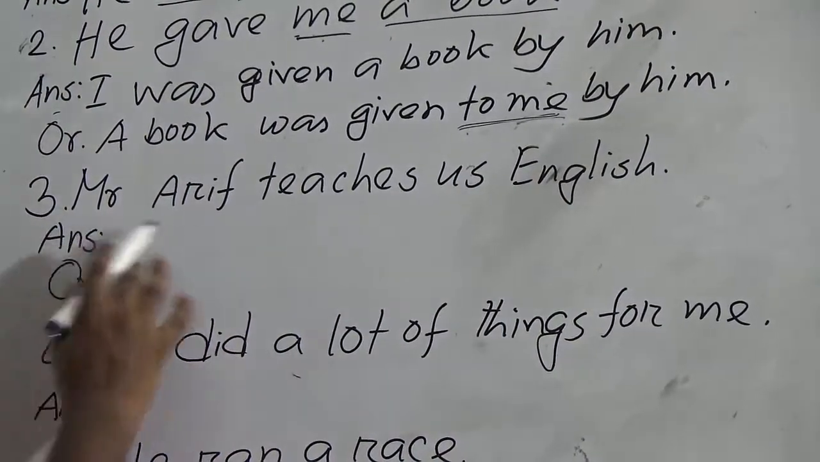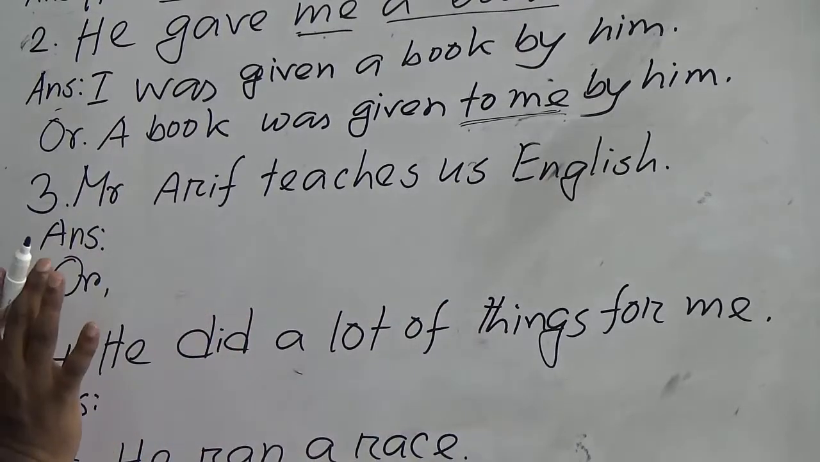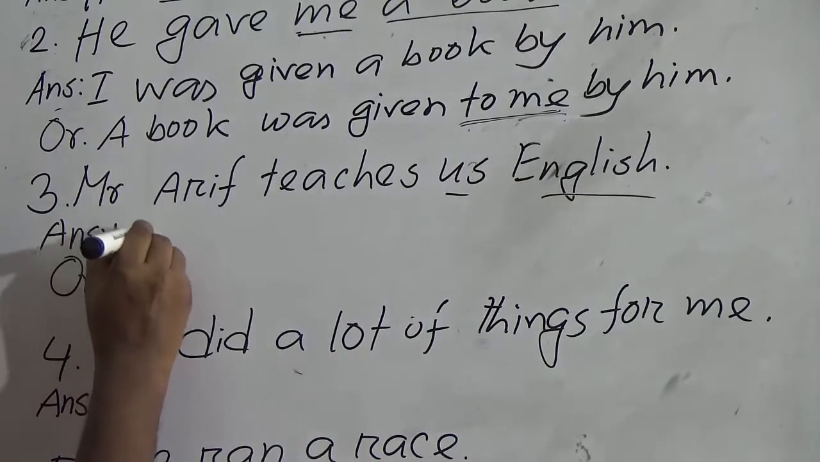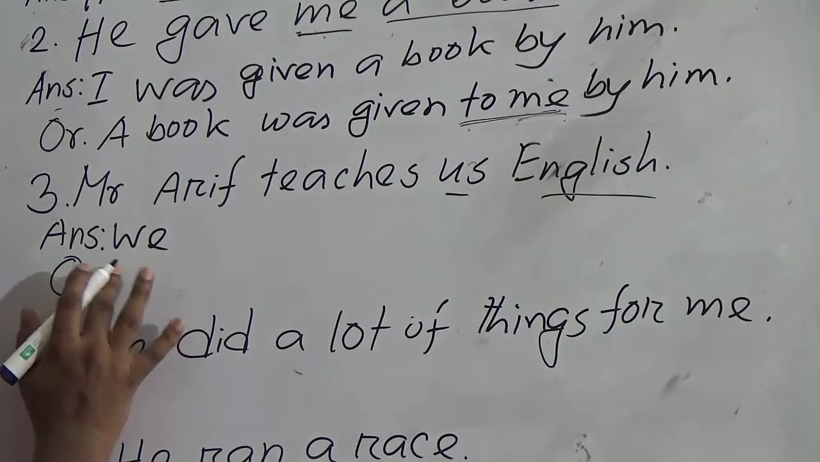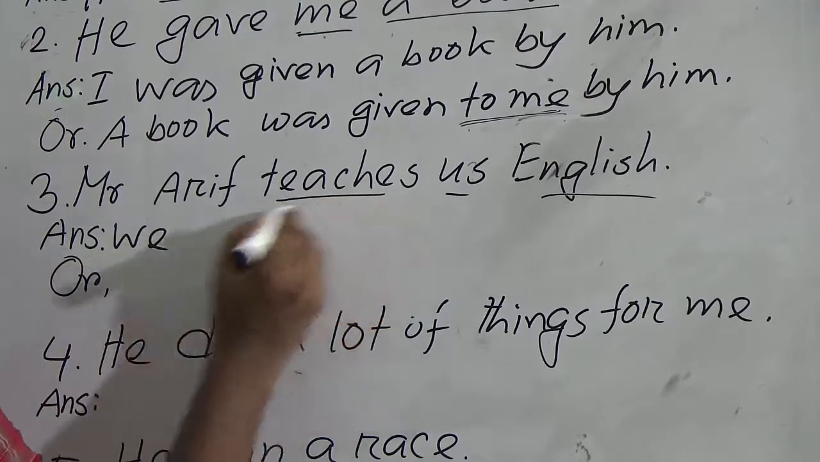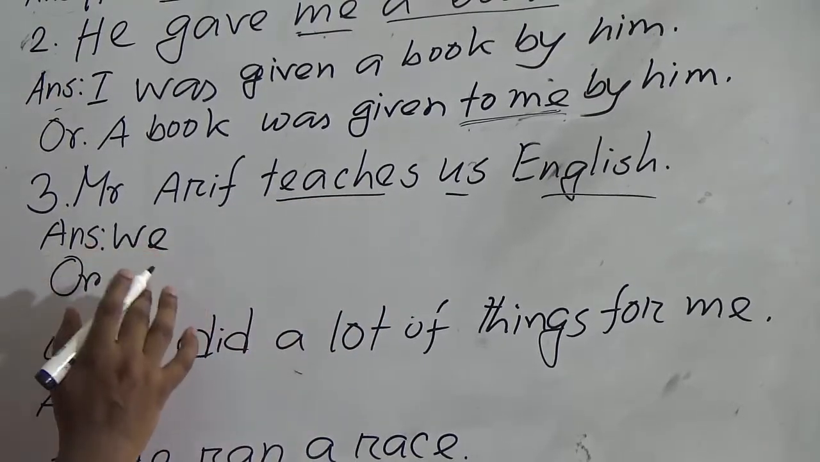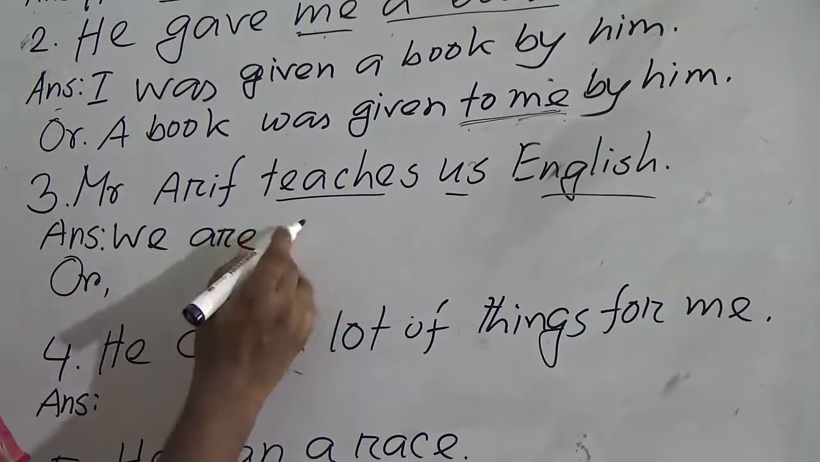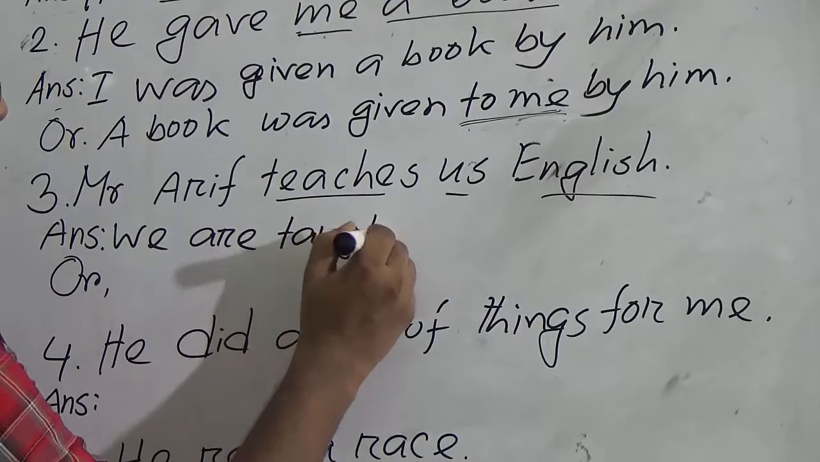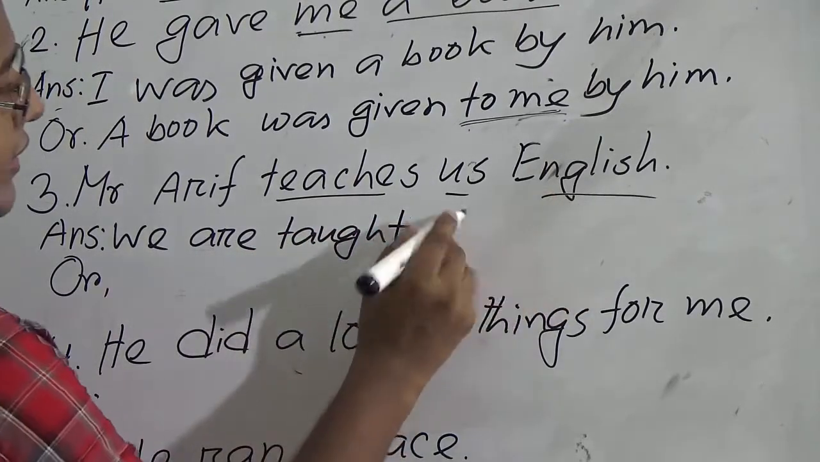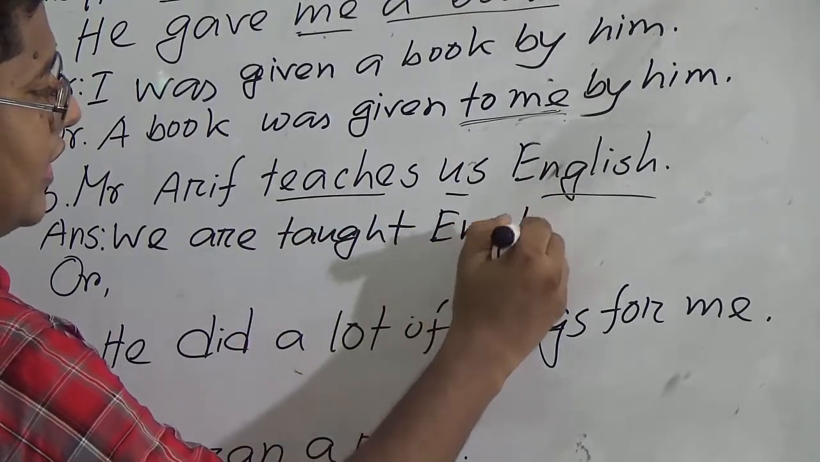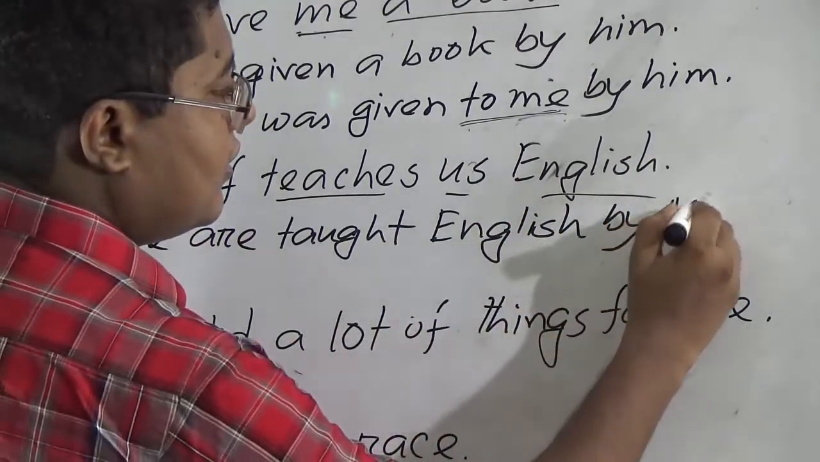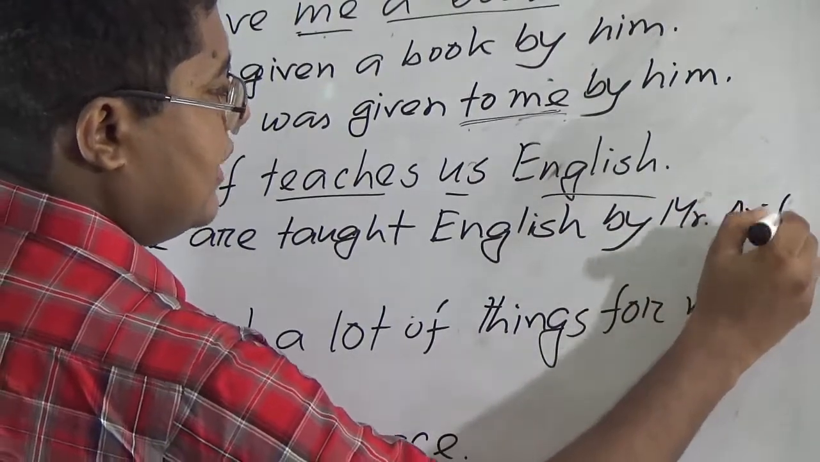Okay, Mr. Arif teaches us English. There are two objects here also, us and English. If you take the first object, us, as subject, it will be we, because it is a subjective form. As this is present indefinite tense, we will use am, is, are. So after we, use are, then the past participle of the main verb teach, taught. We are taught, then English will remain as retained object, by, Mr. Arif will be in the object form. Mr. Arif will be the same, you know.